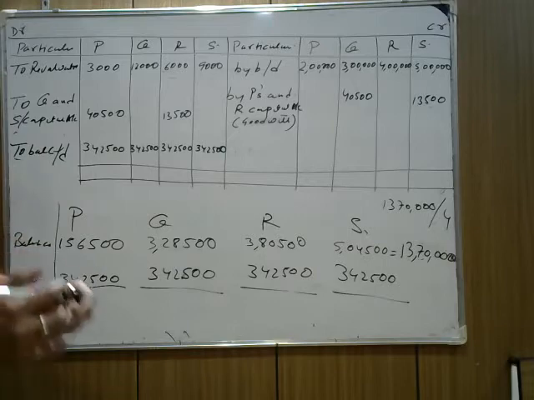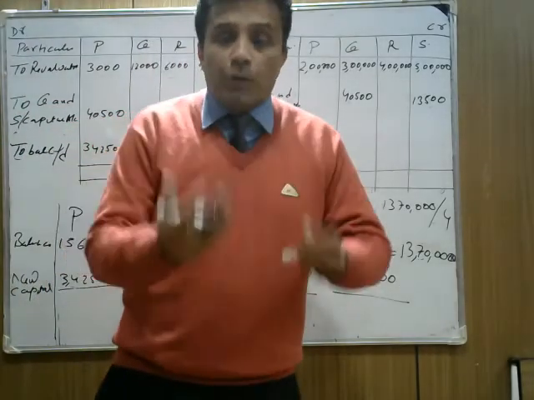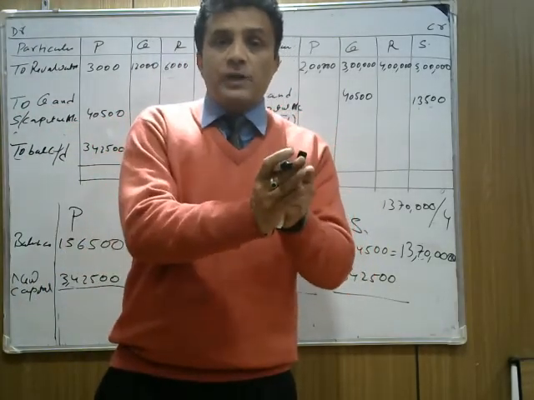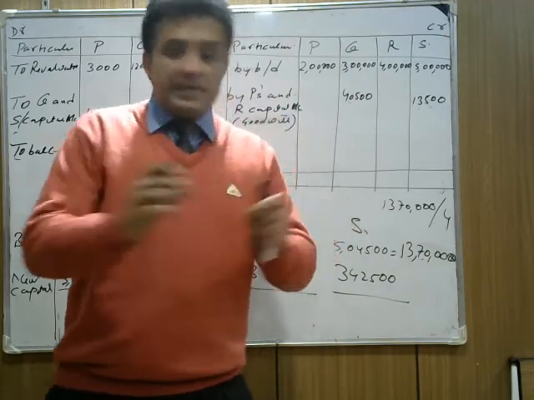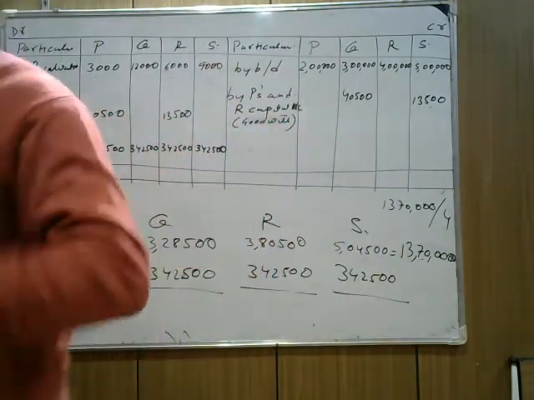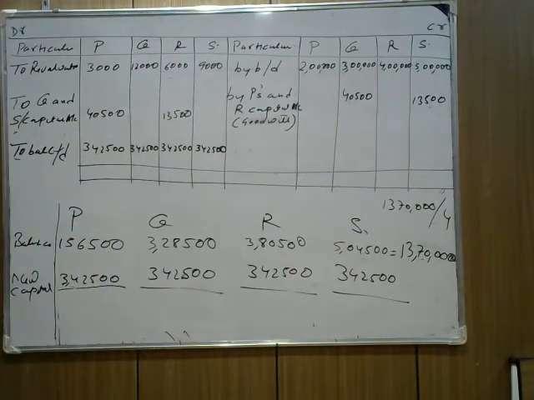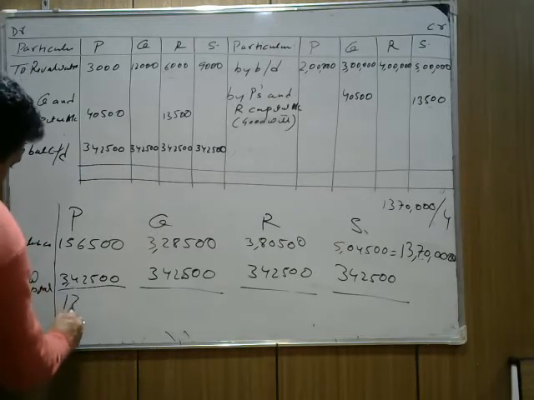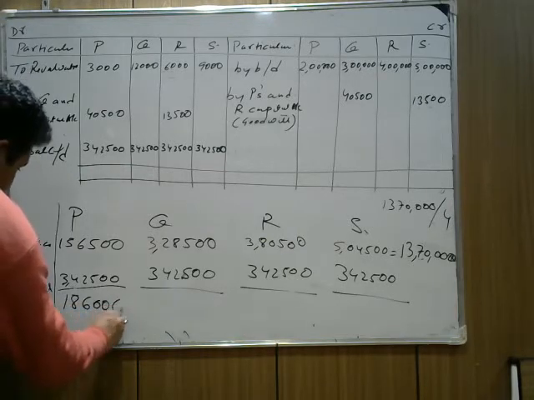He needs to bring more, because suppose his old capital is 1,56,500 and he needs to bring 3,42,500, so he has to bring more cash. How much cash does he need to bring? Minus it. If you check the question, P needs to bring 1,86,000 in cash.